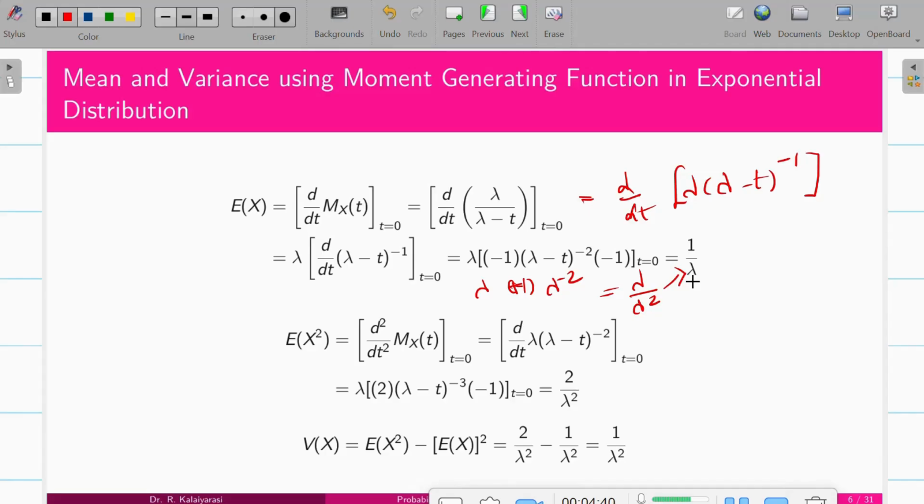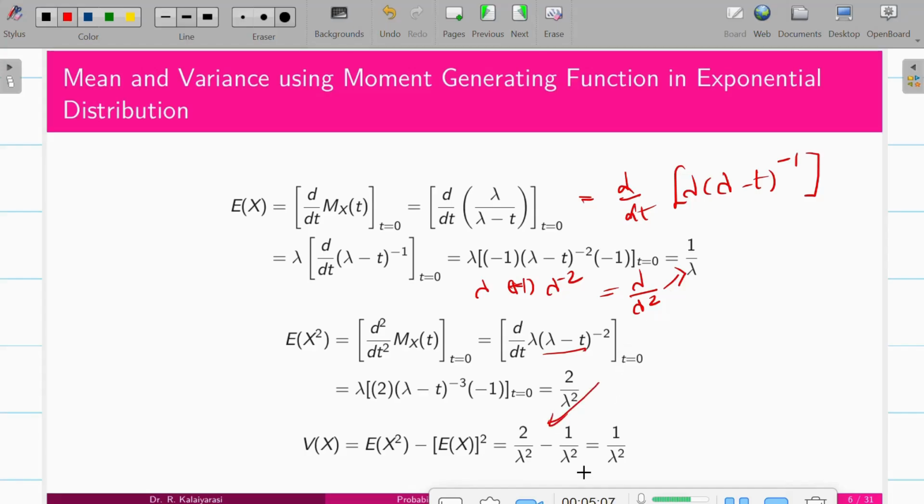Similarly, let me find the expectation of x square. We have to take the second derivative. We already know the first derivative, so go for the second derivative and let t equal 0. We will get the answer 2 by lambda square. Now find the variance using the formula: expectation of x square minus the expectation of x the whole square, which equals 2 by lambda square, which we derived here.